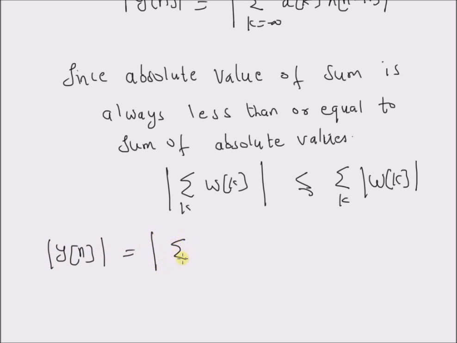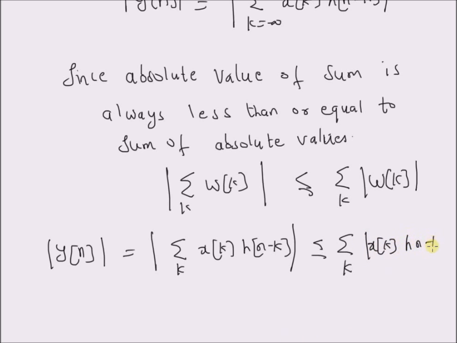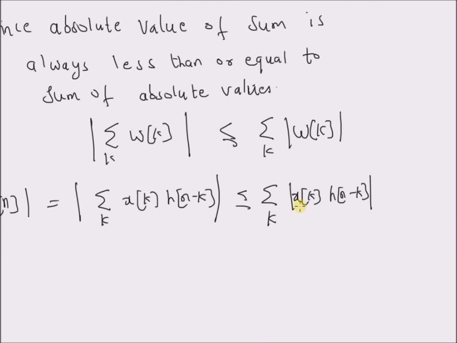as the absolute value of the sum x of k h of n minus k, that is the convolution sum, and this absolute value is always going to be less than or equal to the sum from k equal to minus infinity to plus infinity absolute value of x of k multiplied by h of n minus k. And since absolute value of a into b is equal to absolute value of a into absolute value of b, this should be equal to the sum over k of absolute value of x of k multiplied by absolute value of h of n minus k. And we know that the input x of k is bounded by a value of b.